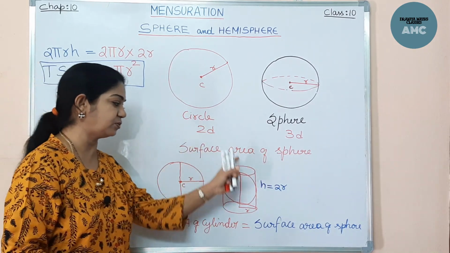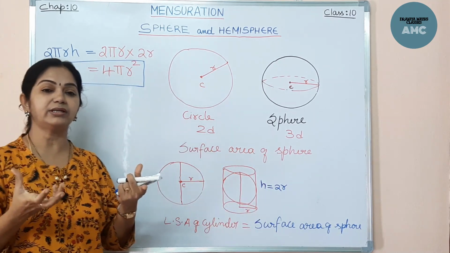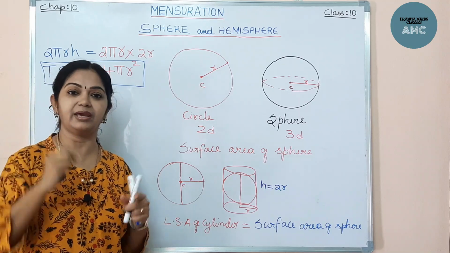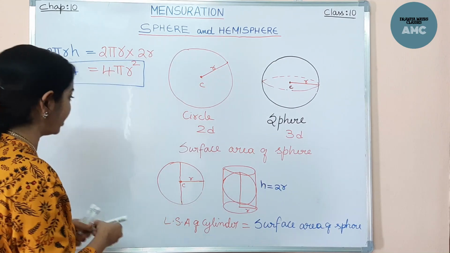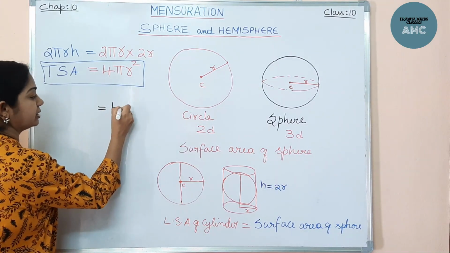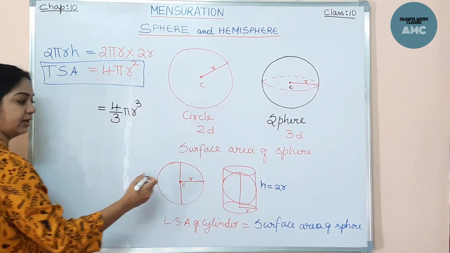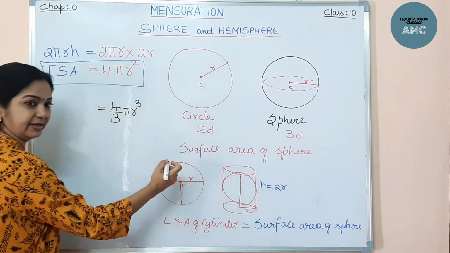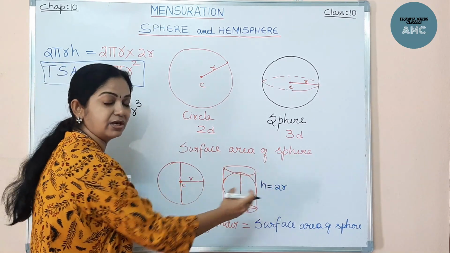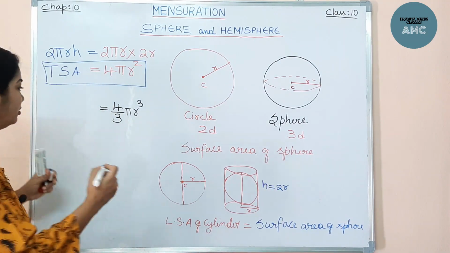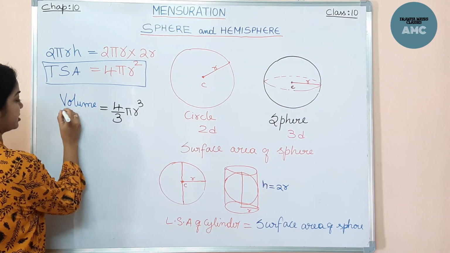He measured the amount of water spilled out, and he saw that the water spilled was 4/3 of the amount of water in the beaker. That means the volume of this sphere was found out as 4/3 pi r cube. This is the volume of the sphere.